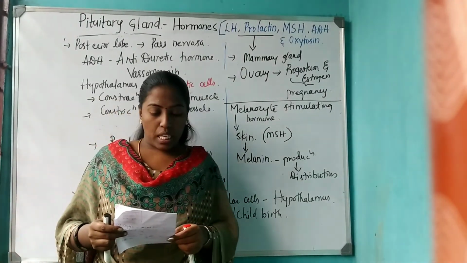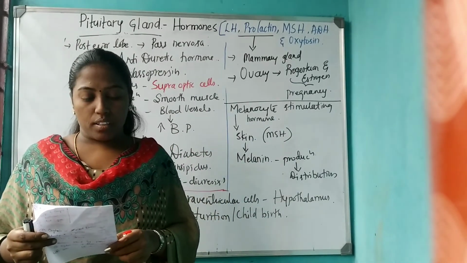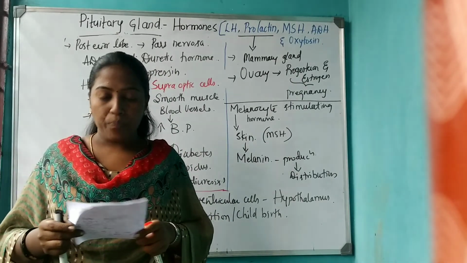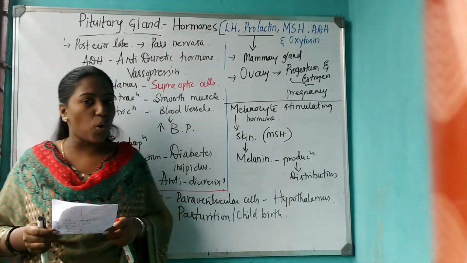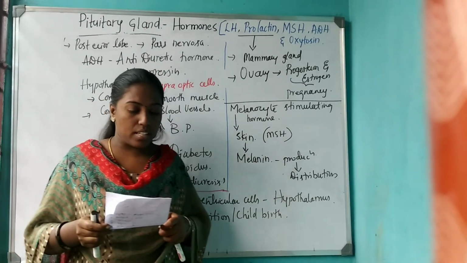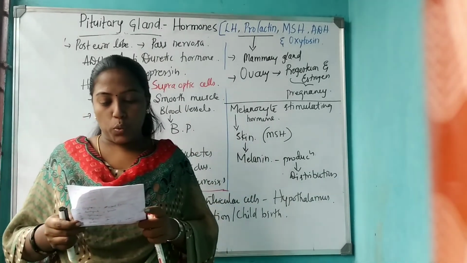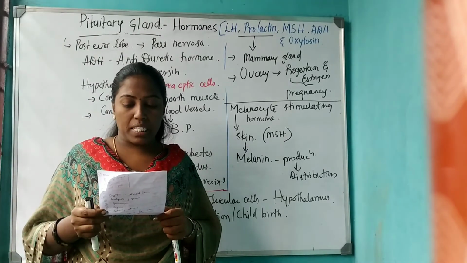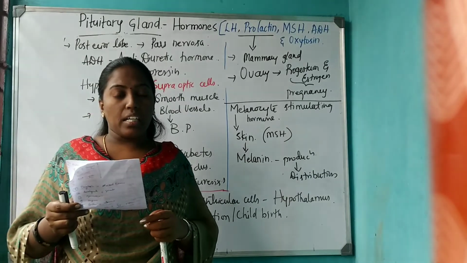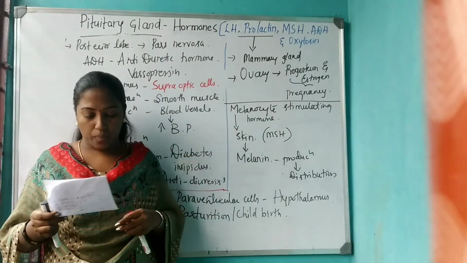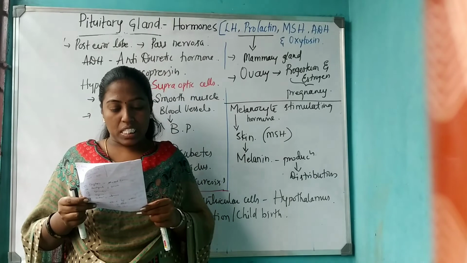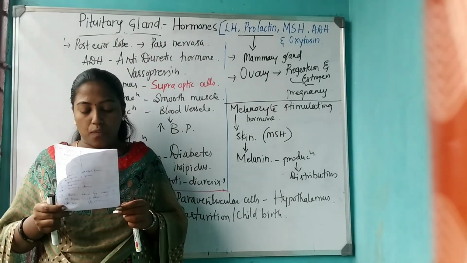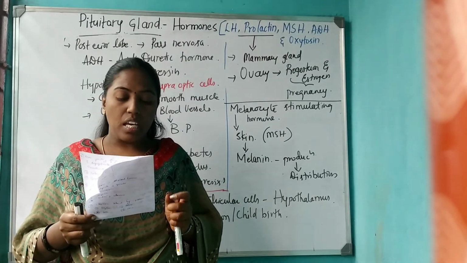The first question: in males, LH acts on A. Satellite, B. Spermatogonia, C. Leydig cells, D. None. They act on Leydig cells, also called interstitial cells. C is the answer. Melanocytes produce melanin, which is stimulated by A. FSH, B. TSH, C. MSH, D. ADH. The answer is MSH. Then the hormone which causes development of mammary glands: A. Prolactin, B. LH, C. FSH, D. TSH. The answer is A, prolactin.